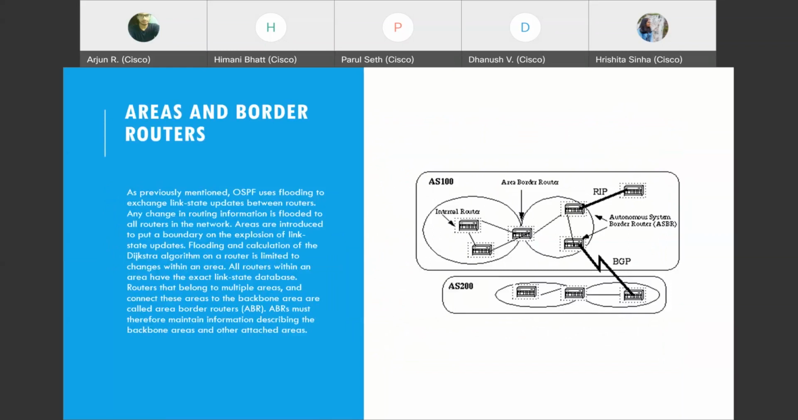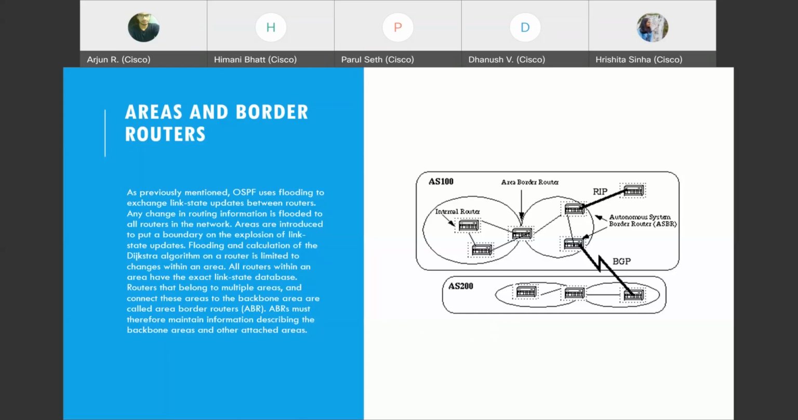So, areas and border routers. As we split OSPF into multiple areas, every area would have an area border router connecting to the backbone area, backbone area as in area 0. Of course, there are ways to bypass this. You can have a virtual link, but let's look at that later. As of now, all areas must be directly connected to the backbone area, or area 0. The routers on the interface of every area with area 0 are called area border routers. Area border routers would know the entire topology of their own area and the route to area 0.